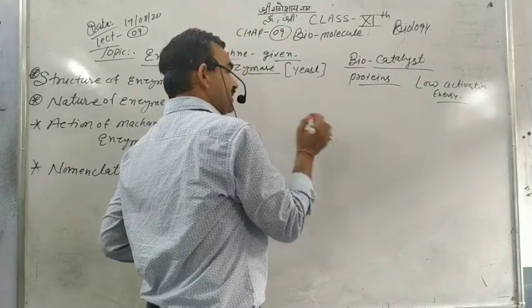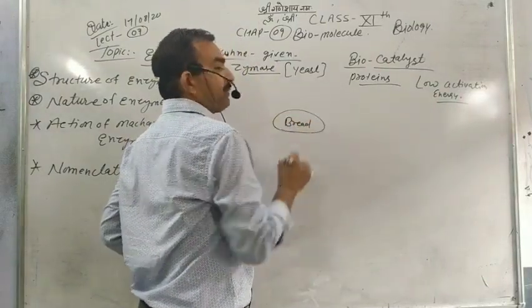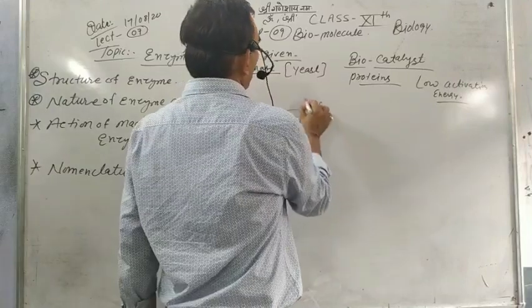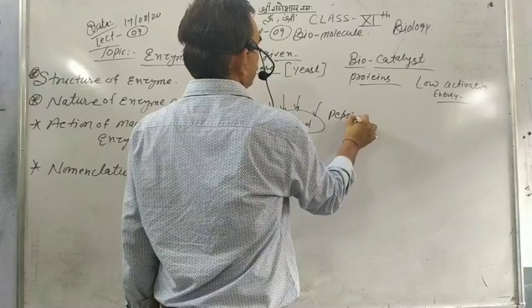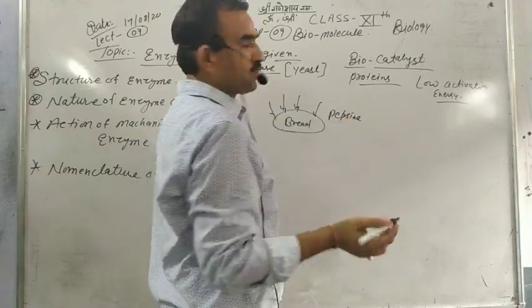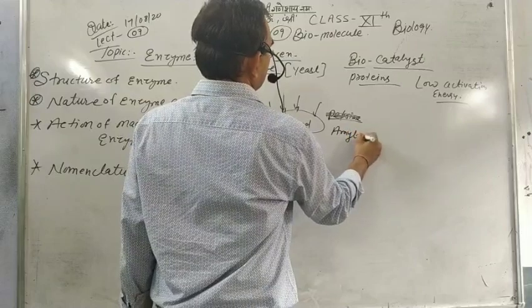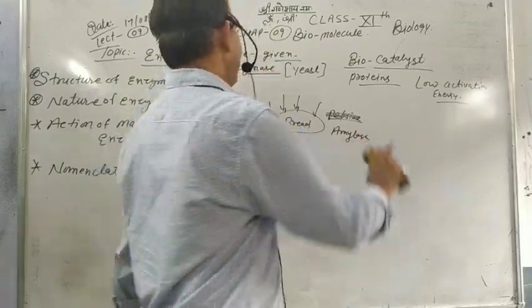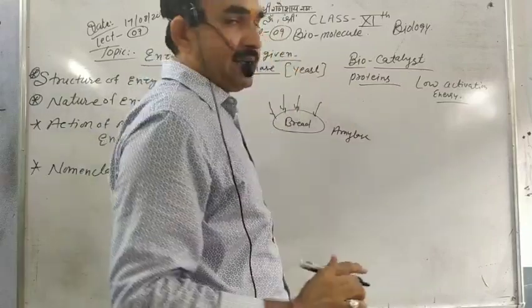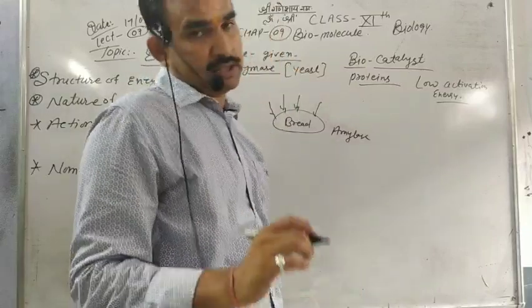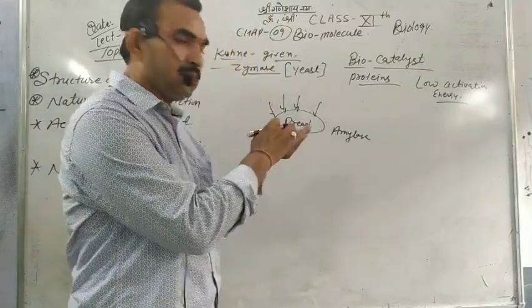We take a bread part and put pepsin enzyme or amylase enzyme on it, without a cell, outside the cell.